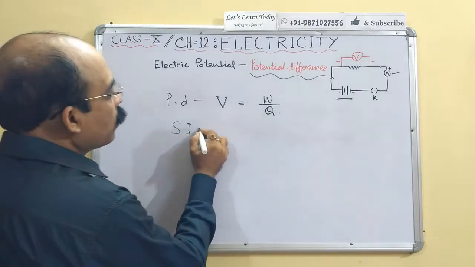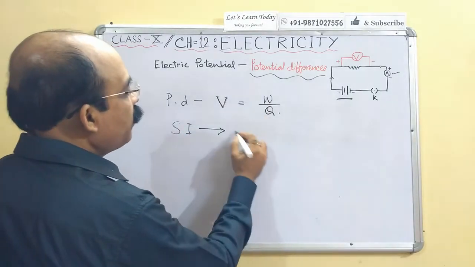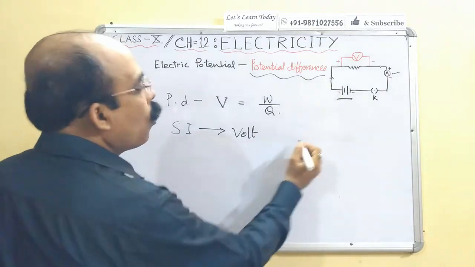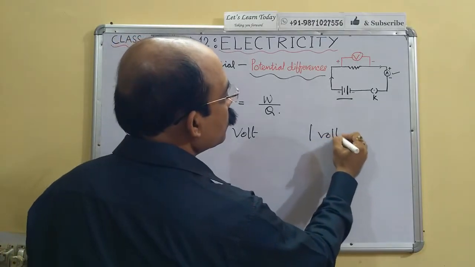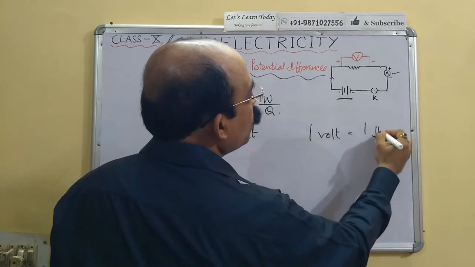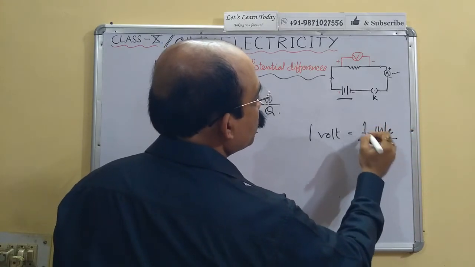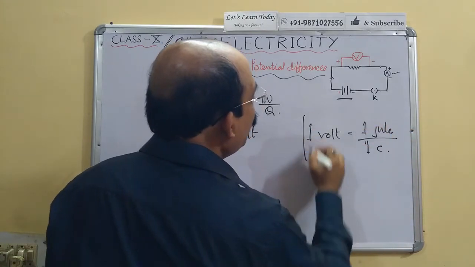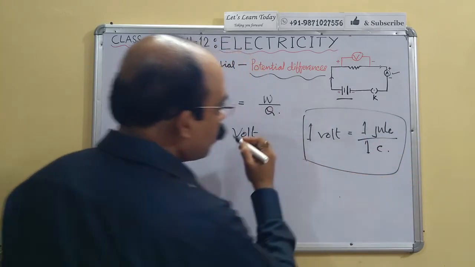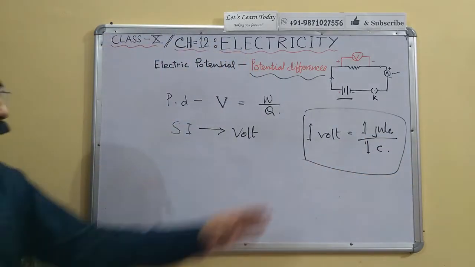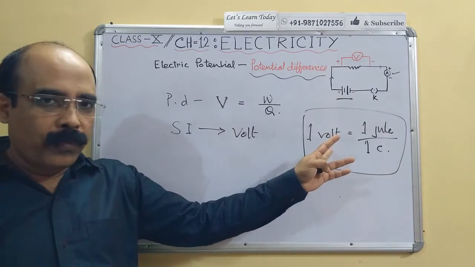The SI unit of potential difference is the volt. 1 volt equals 1 joule divided by 1 coulomb. From this we can find out the definition of the volt.